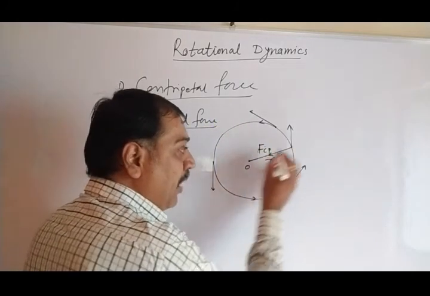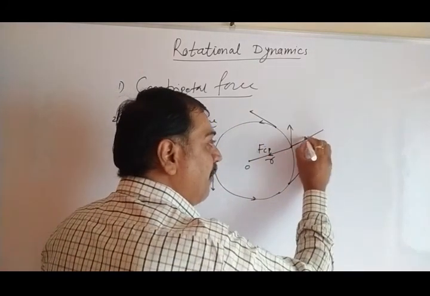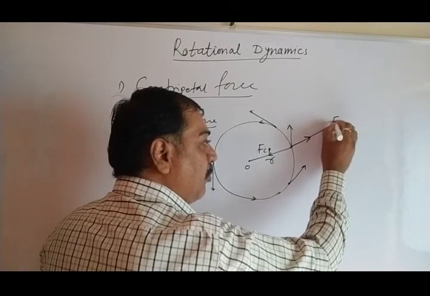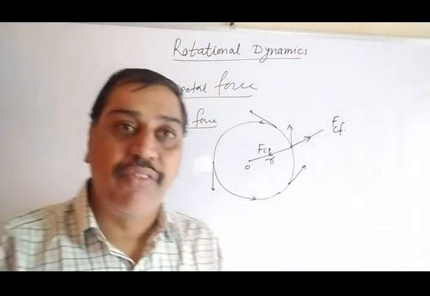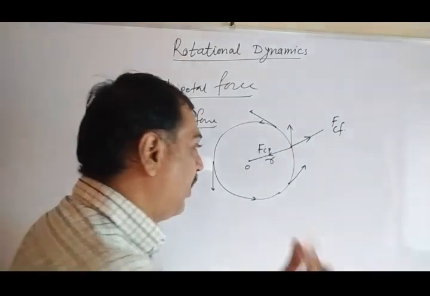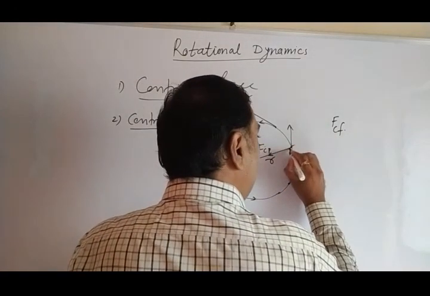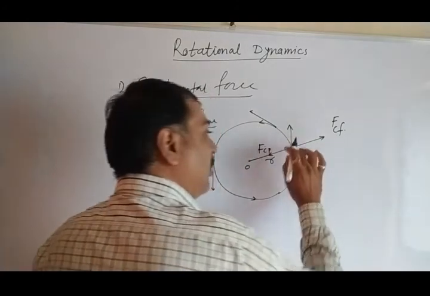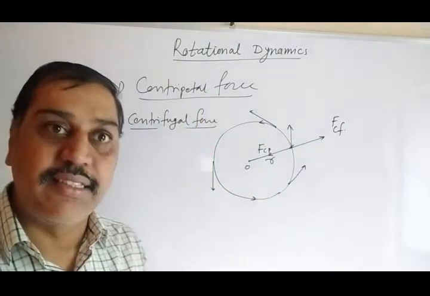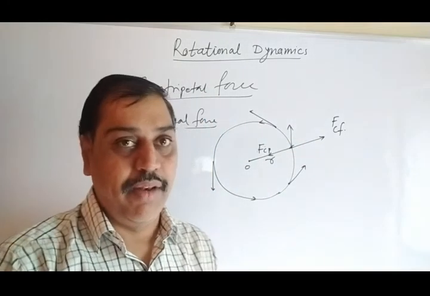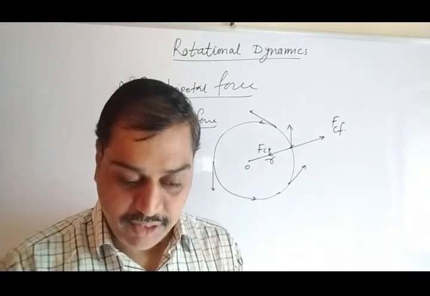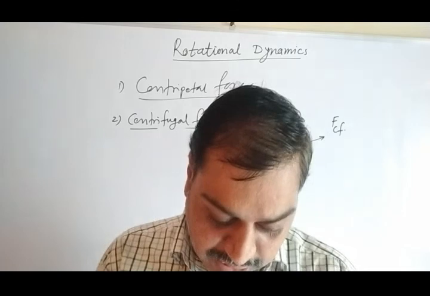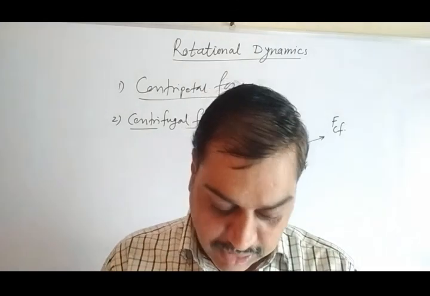It is moving toward the center, it is moving away from the center. That is said to be centrifugal force, FCF suppose. So both the forces always exist in pair and they are always exactly in opposite direction. One is toward the center, centripetal force. The other is moving away from the center, centrifugal force. So these are the two forces which always exist whenever there is circular motion.